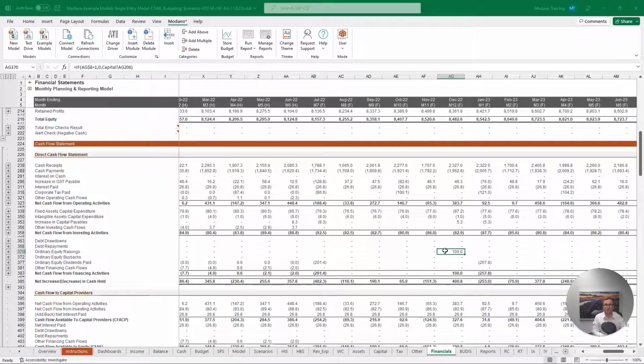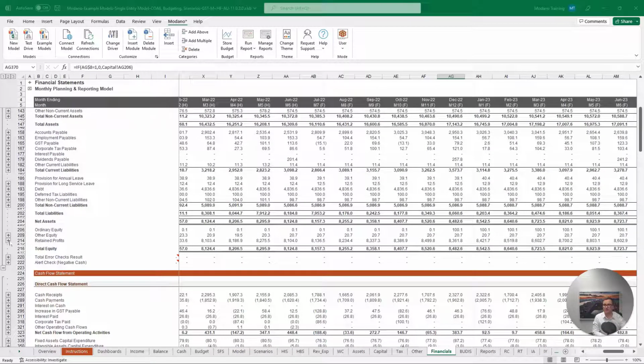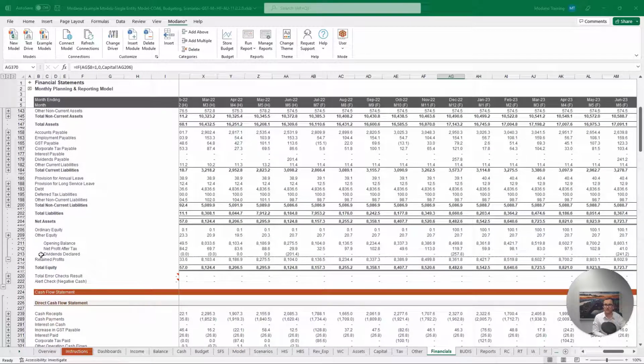Then if we want to see our return on capital, if we scroll back up to our balance sheet and expand our retained profit section, we can see that we have our dividends declared in the month of December 22 of 257.8. Note that in this month, the dividend declaration decreases our retained profits and our total equity of the business. As the dividend has been declared and not paid, we then adjust for this within our current liability section, and we can see that we have a dividends payable balance matching of 257.8.